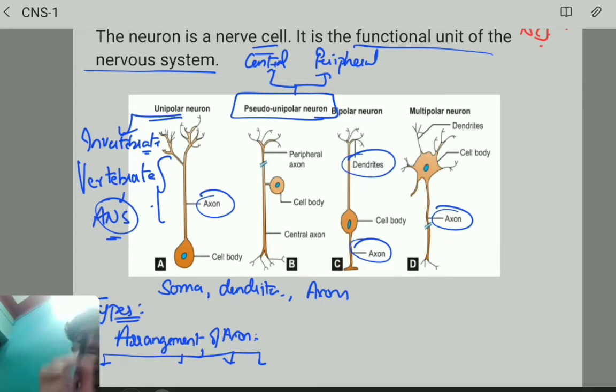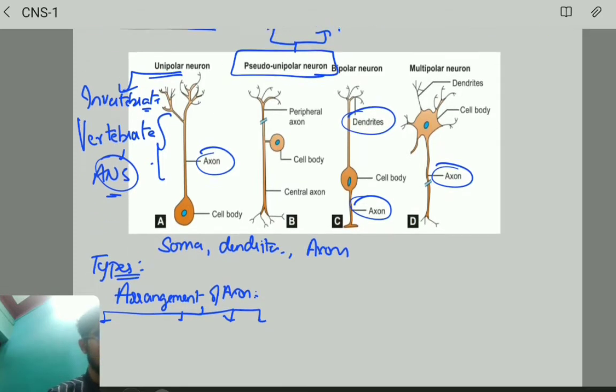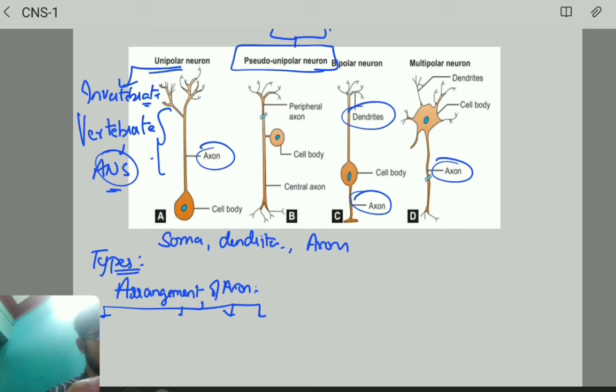So these are the pseudo unipolar neurons. And if you look at the examples of pseudo unipolar neurons, it is mainly the dorsal root ganglion. That's it.